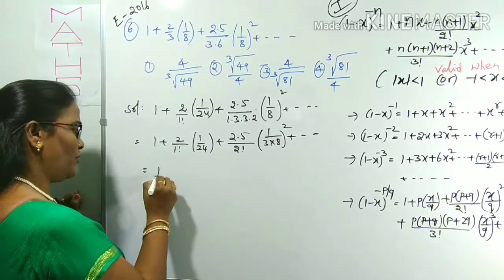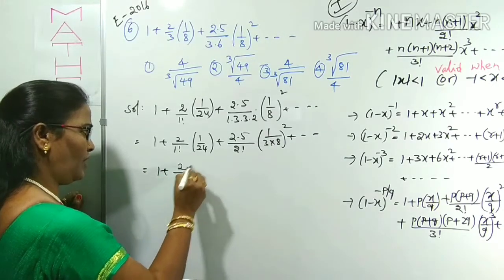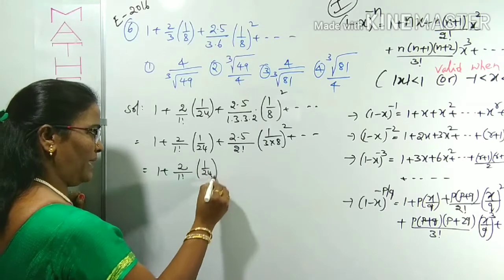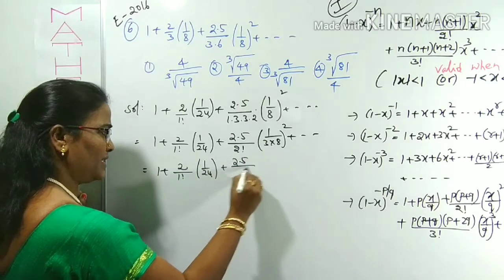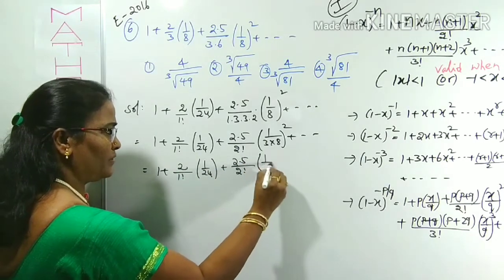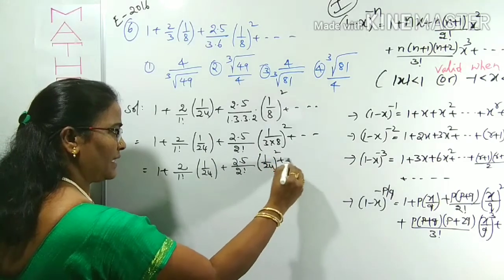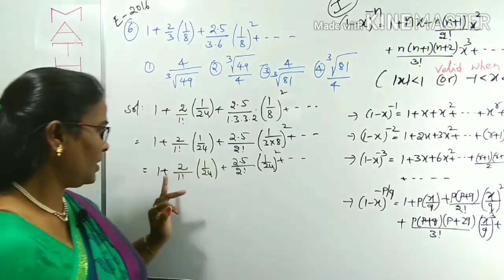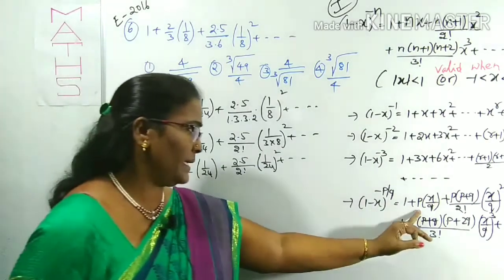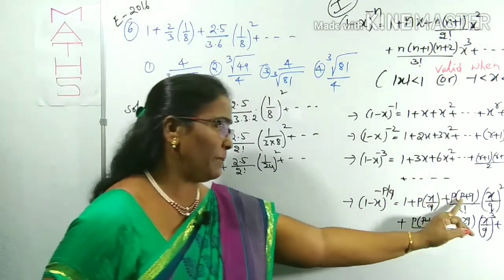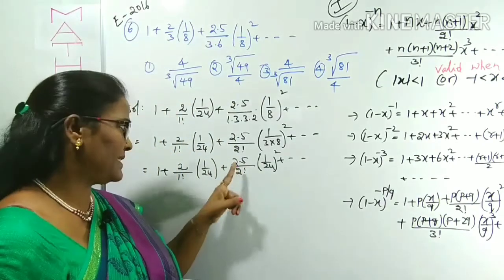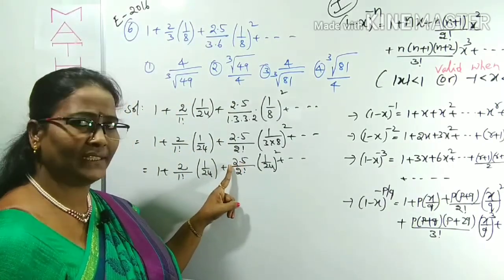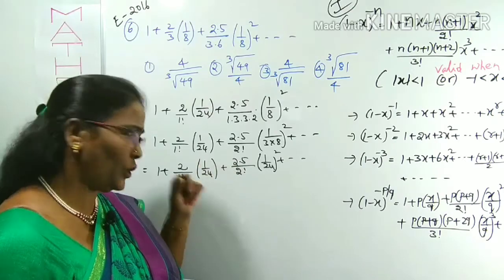What is next? 1 plus 2 by 1 factorial of 1 by 24 plus 2 into 5 by 2 factorial of 1 by 24 whole square. Right. This is clearly in this expansion: 1 plus, in place of P there is 2, in place of P plus Q there is 5. P plus Q is 5 means the difference of these two, 5 minus 2 is 3, is the Q value.